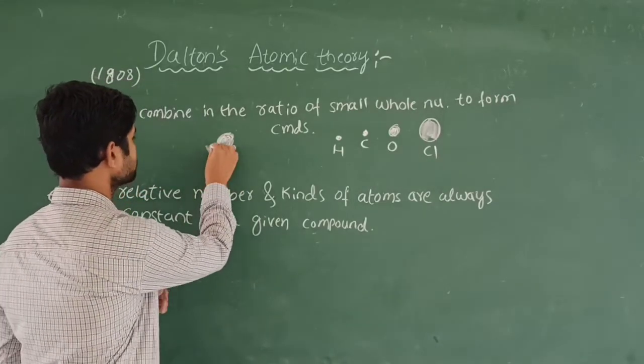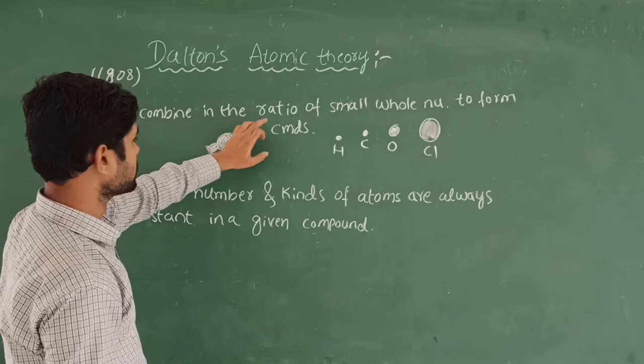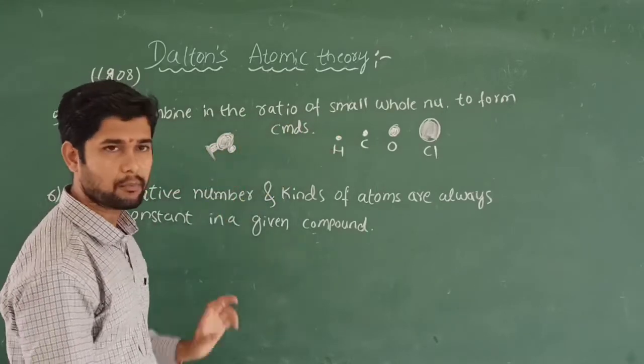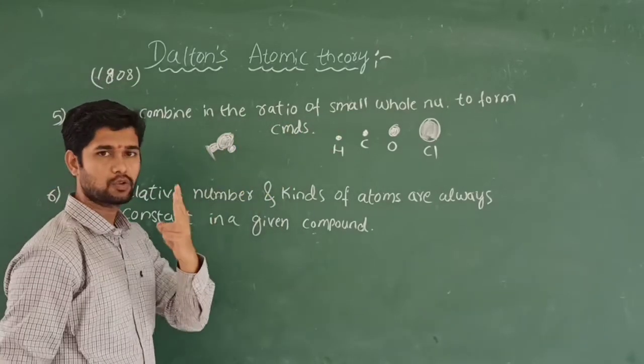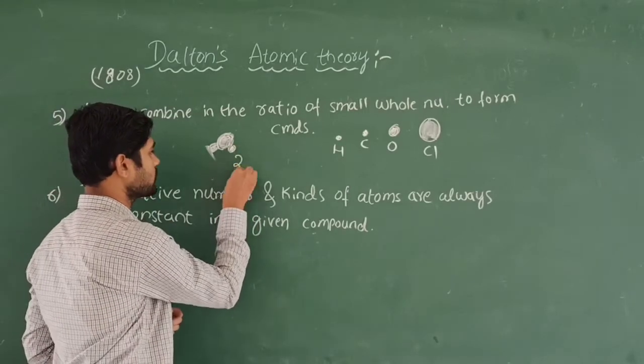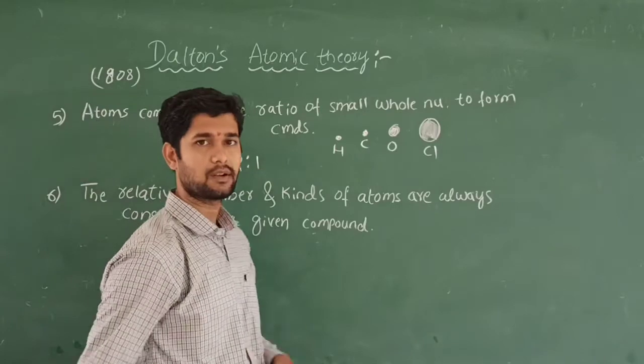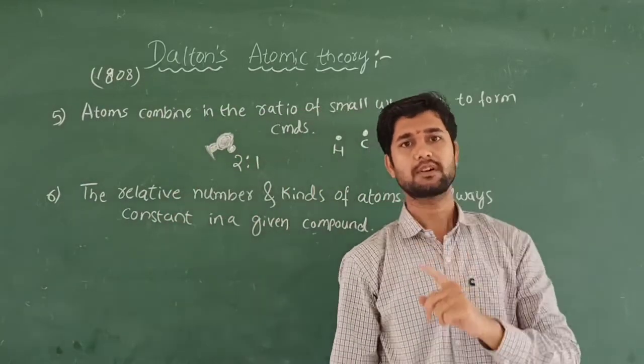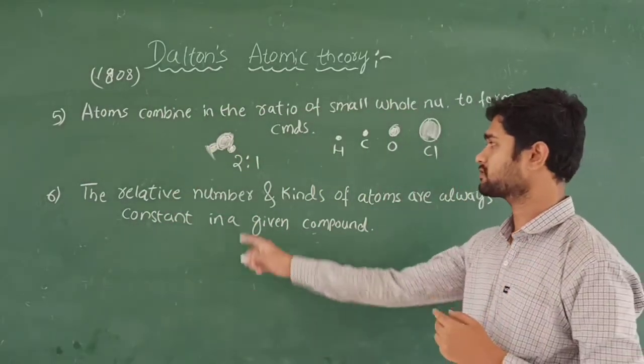So here the atoms combine in the ratio of small whole numbers to form compounds. How many hydrogen atoms will be there? 2 hydrogen atoms. What about oxygen? 1 oxygen. So like this, I am going to write the ratio as 2:1, 2 hydrogen atoms and 1 oxygen atom. That is called a whole number ratio, 2:1.